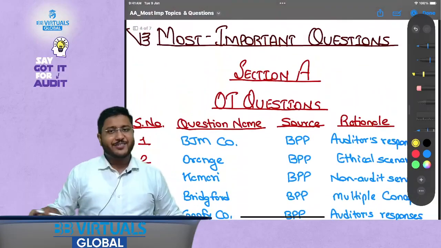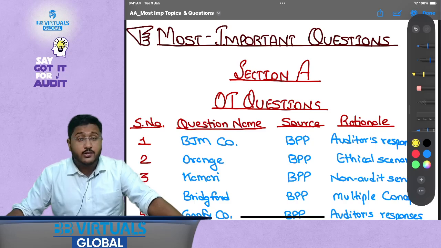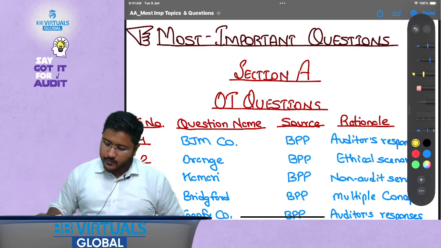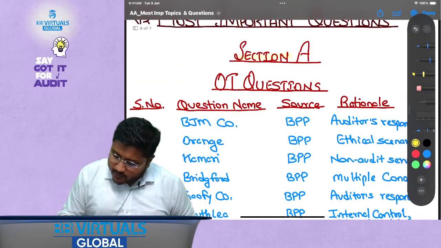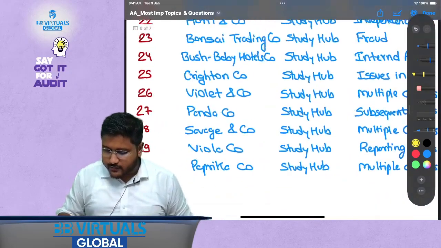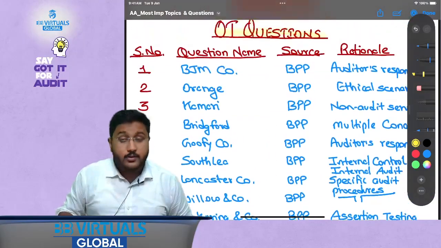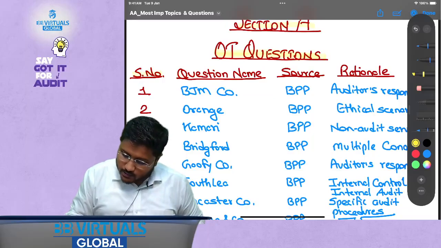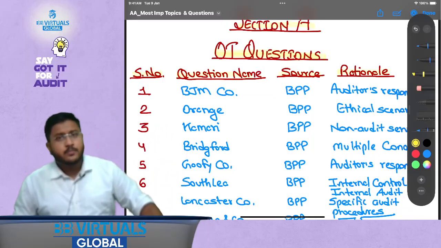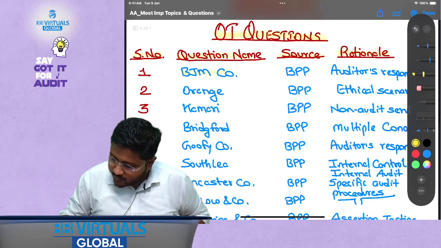Now let's come to the favorite part of the video, where we are going for the discussion of the most important questions, and the sources are going to be BPP, Kaplan as well as the ACCA Study Hub. So for section A and for section B I have created separate lists. When I talk about section A, that is objective type questions, the framework that I have given is serial number, question name, source, rationale. Okay, so the first question is BJM company, it is from BPP.